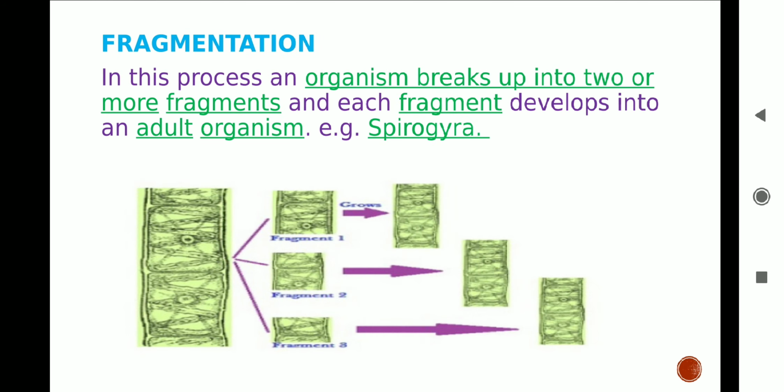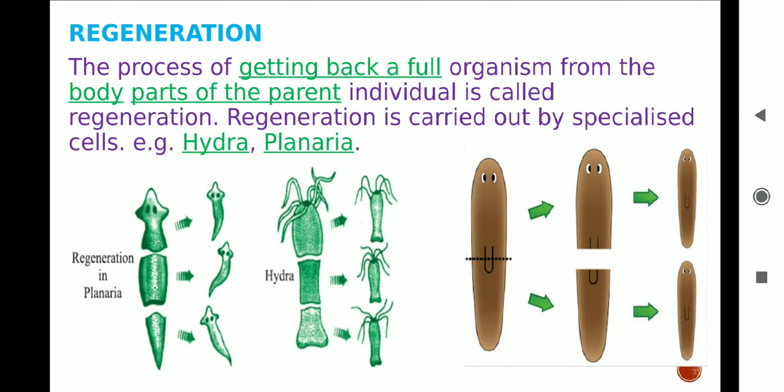Regeneration is the next asexual method of reproduction. Some simple animals like planaria or hydra have the power to regrow a lost part of the body. They can easily give rise to new individuals from their body parts. See the picture of planaria. Planaria gets cut into pieces, and each piece grows into a complete organism. The same you can observe in hydra. However, regeneration is not the same as reproduction, since most organisms cannot regenerate their lost body parts.